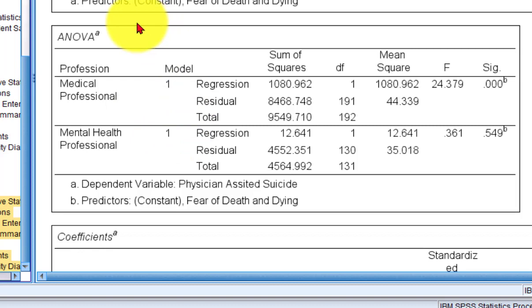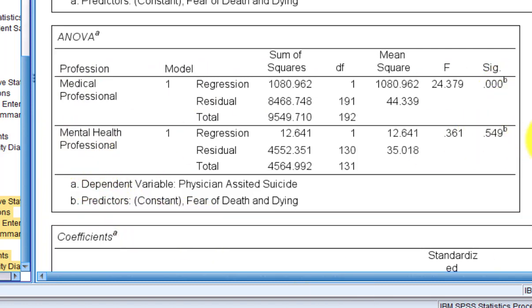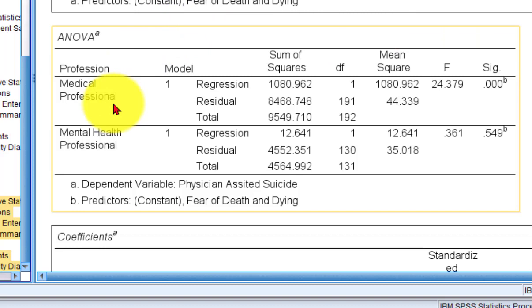It did two separate one-way ANOVAs. The first one was using only the medical data. The second one was only using the mental data. So you got two separate one-way between group ANOVAs, and the first one is significant, which means that the relationship between FOD and POS is significant for the medical professionals,